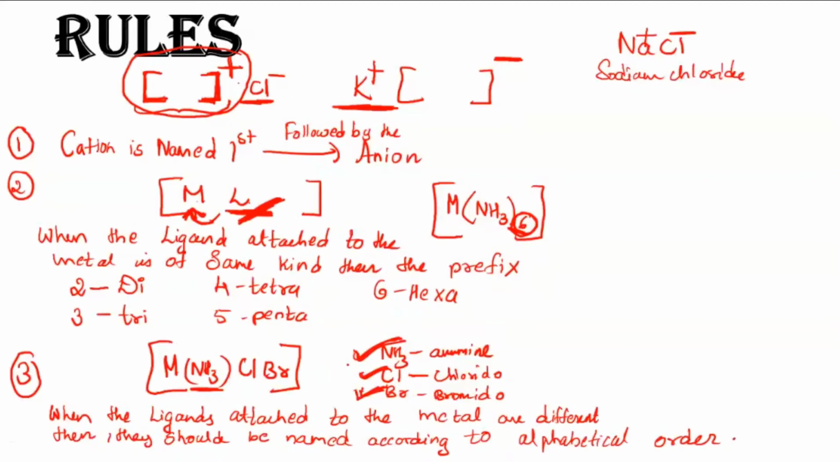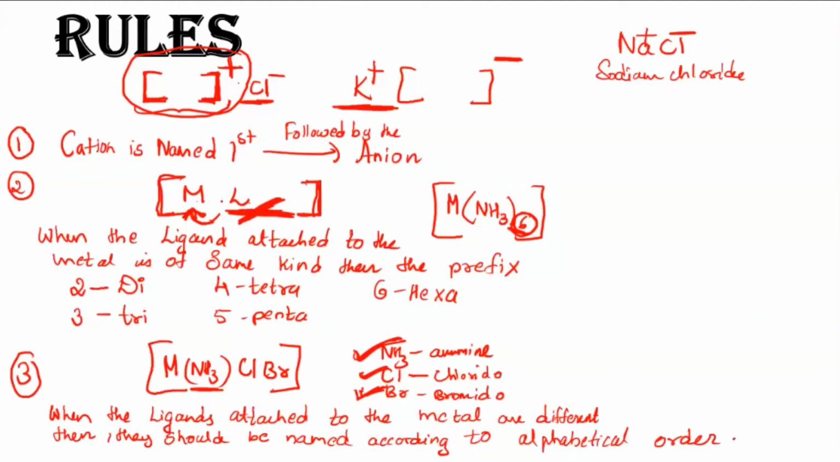Now these three rules are clear, students? Anything you have to ask? Rules you will have to remember, because based on that only we can proceed with naming. First one, you will name the cation first, followed by the anion. After that, you will choose that cation entity. Once you choose that cation entity, inside that you will find there is a metal and the ligand. Always choose a ligand first.